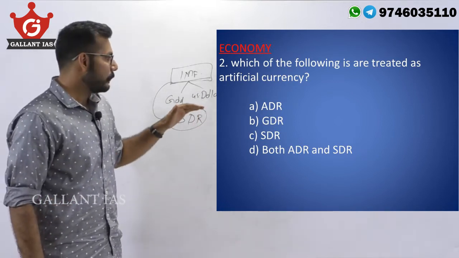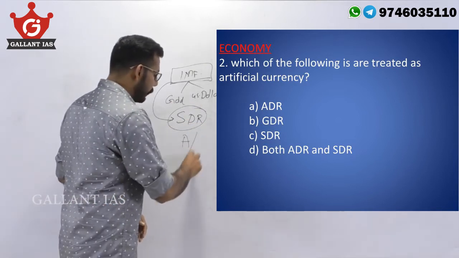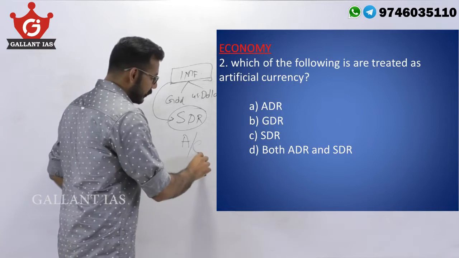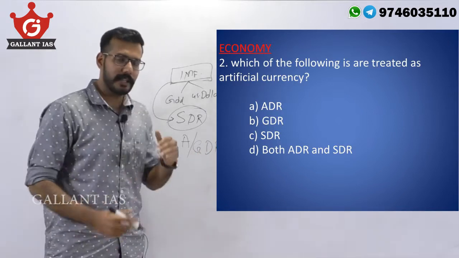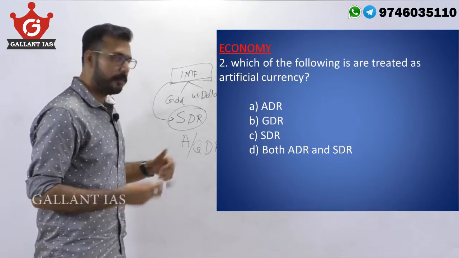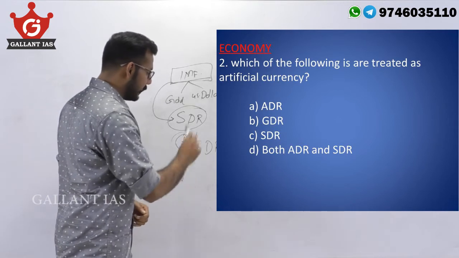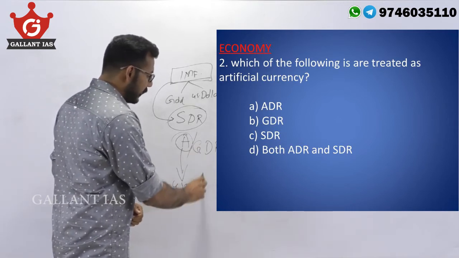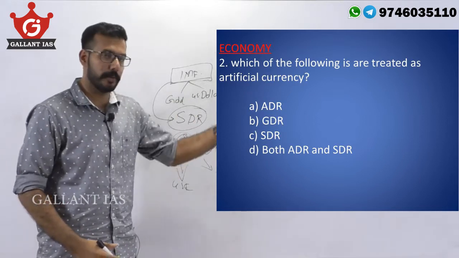Now, ADR and GDR are respectively American depository receipts and global depository receipts. They represent investment in foreign companies held by nationals. ADR is in America, the USA, and GDR receipts are given in European regions.